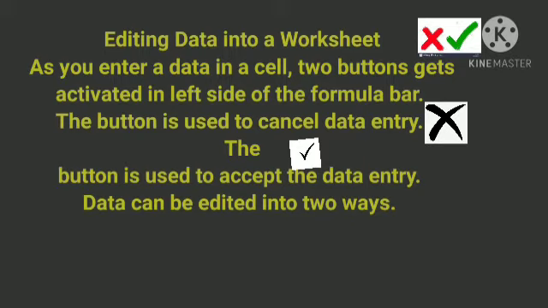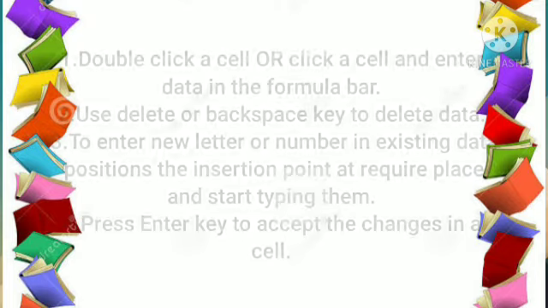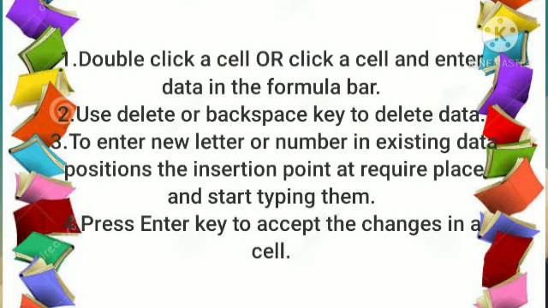Data can be edited in several ways. First, double click a cell or click a cell and enter data in the formula bar. Second, use the delete or backspace key to delete data. Third, to enter a new letter or number in existing data, position the insertion point at the required place and then start typing. Fourth, press the enter key to accept the changes in a cell. When you edit the cell, the status bar displays the edit status.